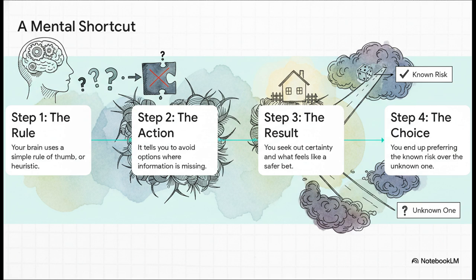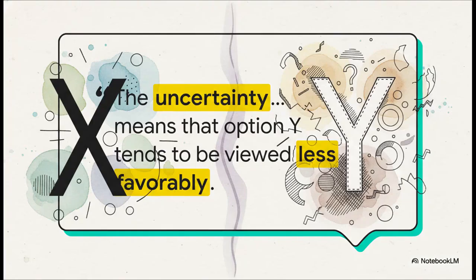That uncertainty, that gap in our knowledge, feels like a risk all by itself. And this quote just nails it. It's the uncertainty itself that makes option Y feel like a bad choice. It has nothing to do with the actual odds. It's about how uncomfortable our brains are with not knowing the full story. And that discomfort is so strong that we just run to the safety of option X.